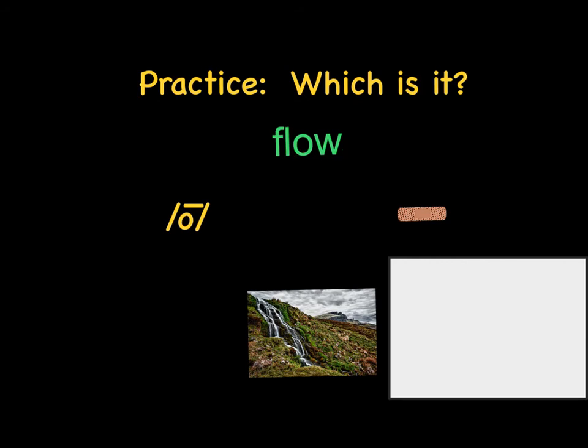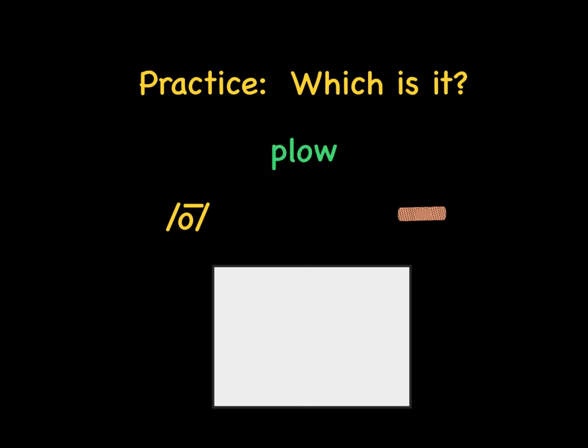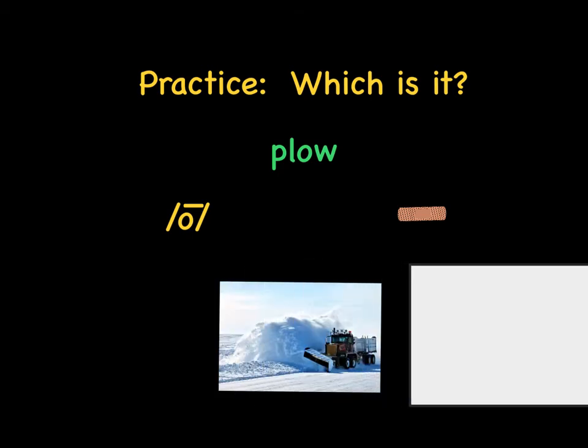O, flow. This time, I want you to try to solve it all by yourself. I'm going to give you about 10 seconds to see if you're able to figure out what that word is. Remember to try both the O sound and the ow sound and pick the one that makes the most sense. 1, 2, 3, 4, 5, 6, 7, 8, 9, 10. Plow. If you said plow, plow is not a real thing. It has to be